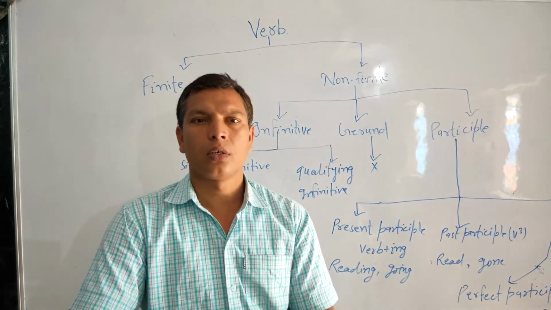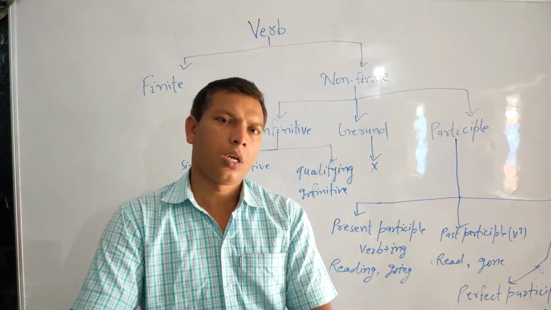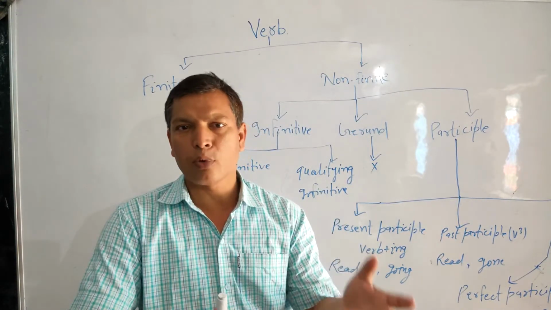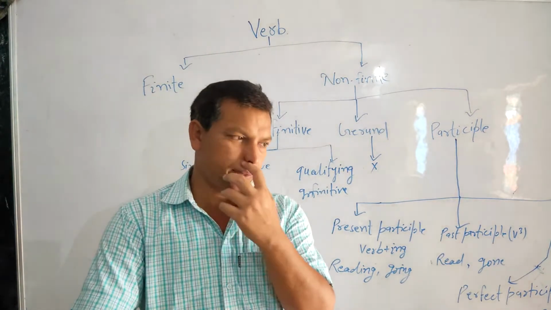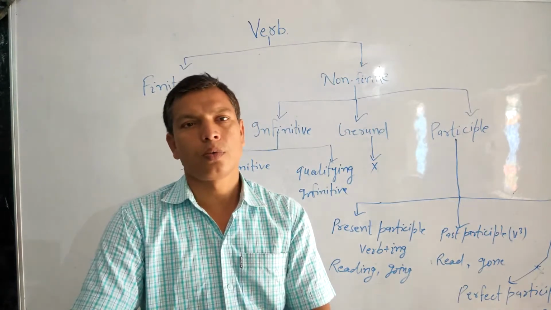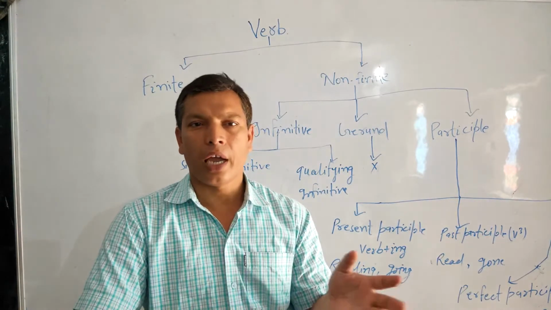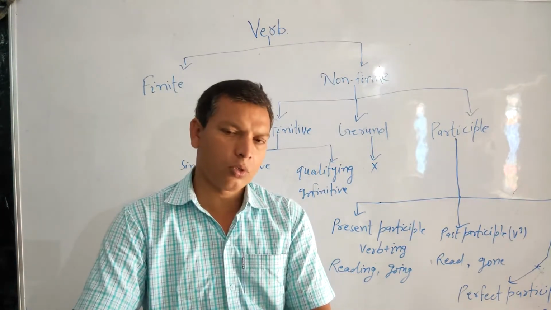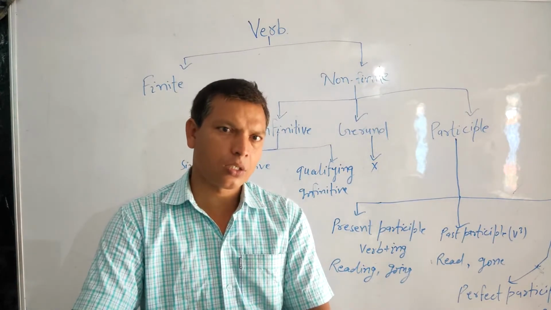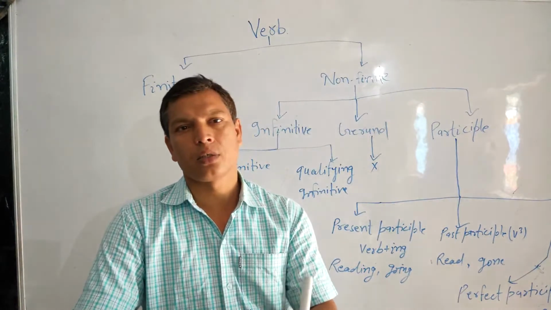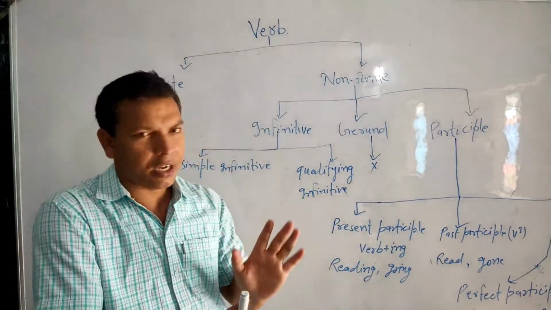Qualifying infinitive is used as an adverb to qualify a verb: He is slow to do this work. As an adverb to qualify an adjective: He is intelligent to read English. As an adjective to qualify a noun: He has two pens to write with. To qualify a sentence: To be true, I would like to tell you. So these are the uses of qualifying infinitive.